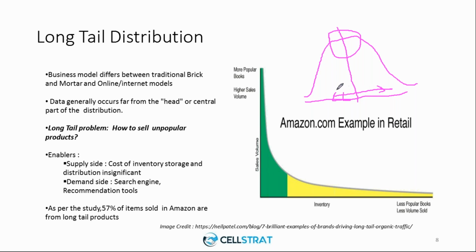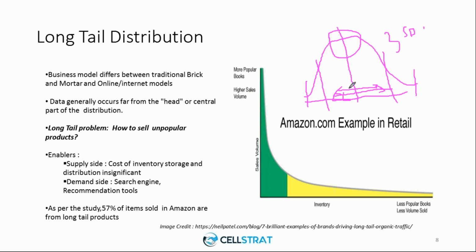In a normal distribution, around 65% of the data points might lie within 1 sigma, 1 standard deviation, within 2 standard deviations you may get around 95%, and 99% of all data will be within 3 sigma, which is 3 standard deviations, right? This is how a normal distribution looks.